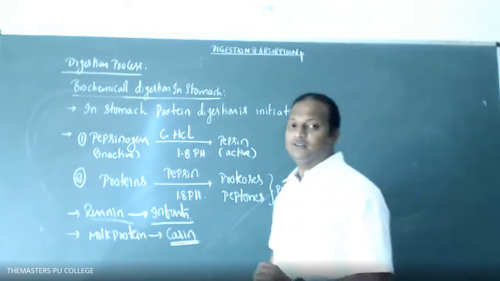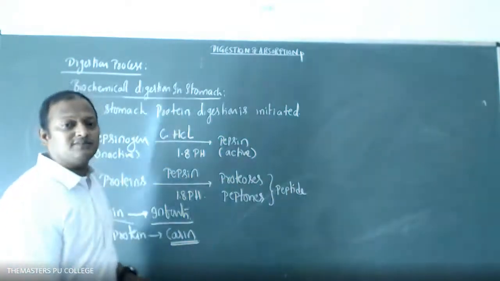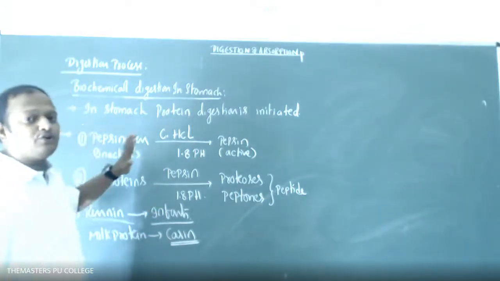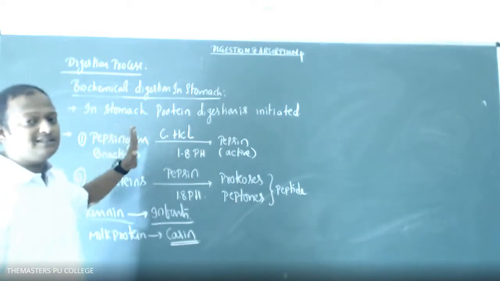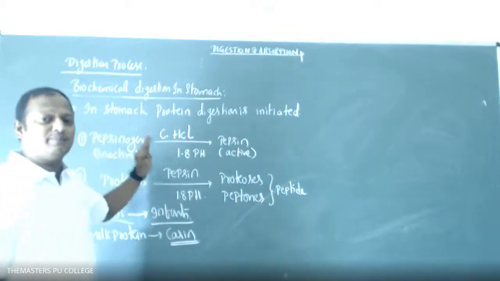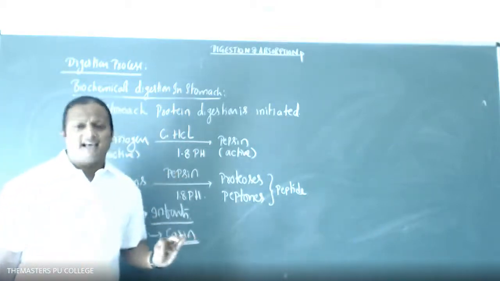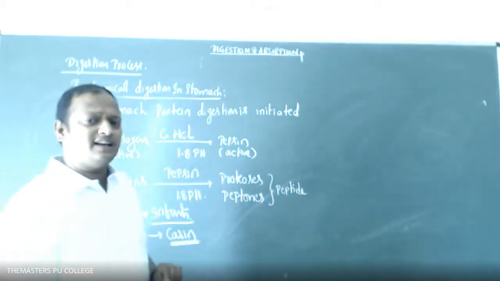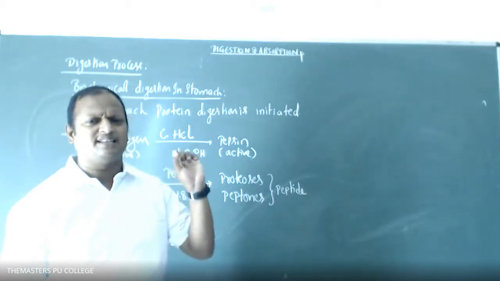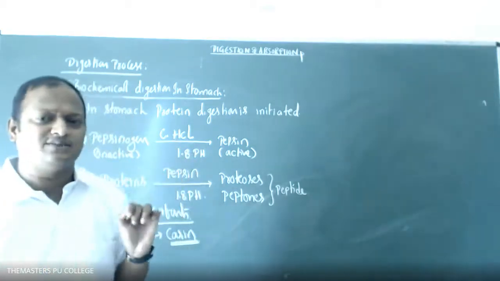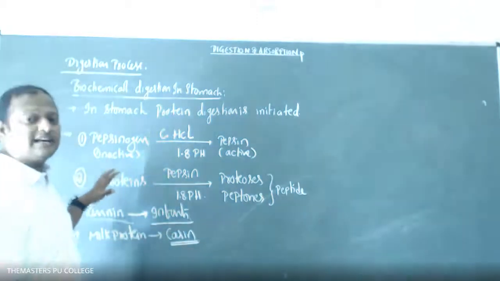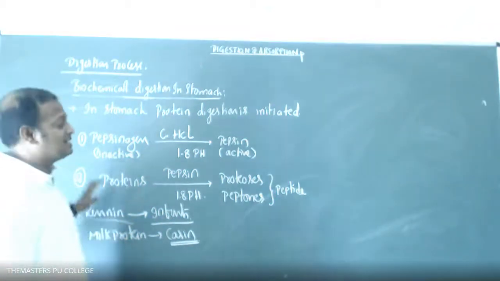Okay, students. So this is regarding the process of digestion in the region of the stomach. In the stomach, by the influence of proteolytic enzymes, protein digestion is initiated. Carbohydrate and lipid digestion does not take place in the stomach because the enzymes are not present. From the gastric glands, gastric lipase is also secreted, but in a very small percentage only. The major process of digestion in the stomach is protein digestion only.